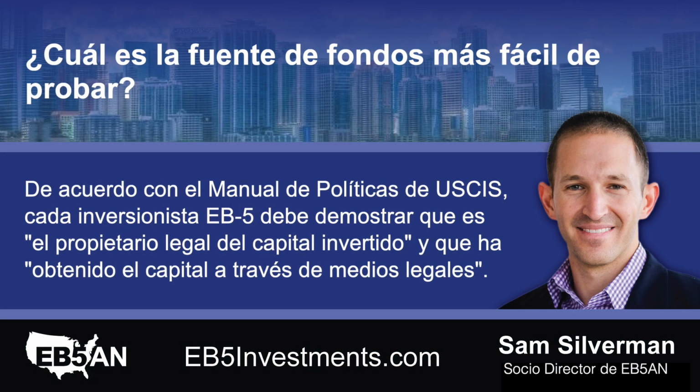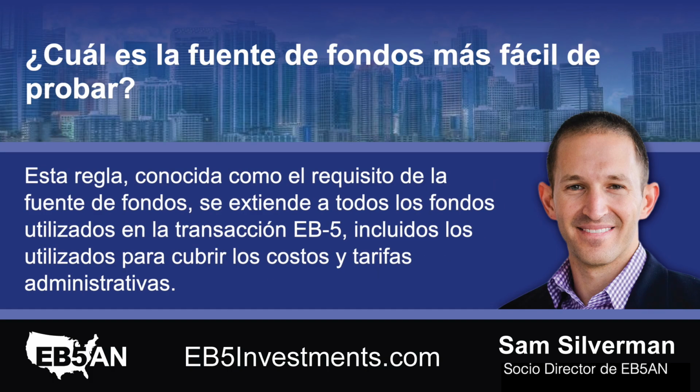What is the easiest source of funds to prove? According to the USCIS policy manual, each EB-5 investor must prove that they are the legal owner of the capital invested and have obtained the capital through lawful means. This rule, known as the source of funds requirement, extends to all funds used in the EB-5 transaction, including those used to cover administrative costs and fees.